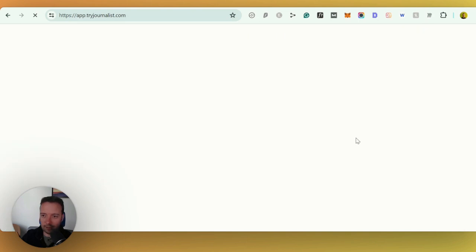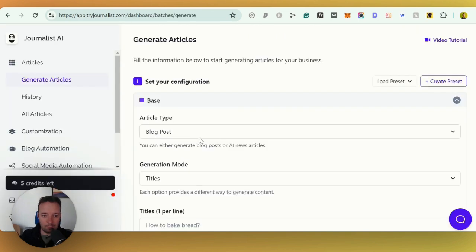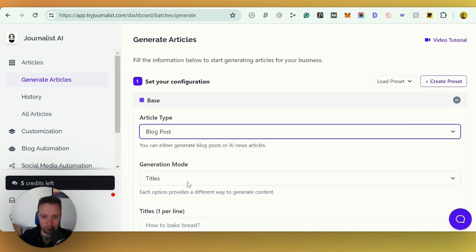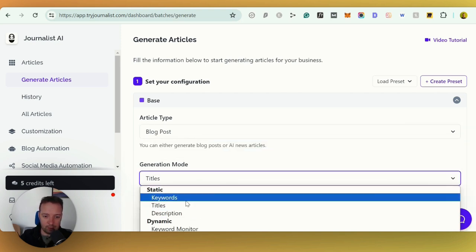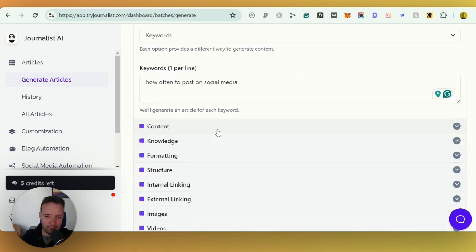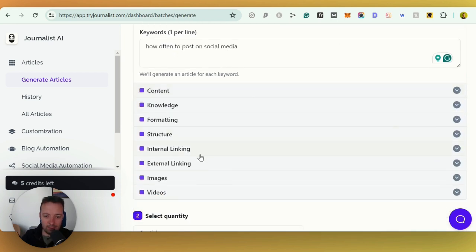Okay, I already have an account, so I can just log into my dashboard here. All you have to do is put in a blog post. You can also choose a news article if that's something you want to do as well. Put in the keywords, right? Let's put in the keywords here, the one that we said. All you need to do is keep filling in this information so you get a really good article.